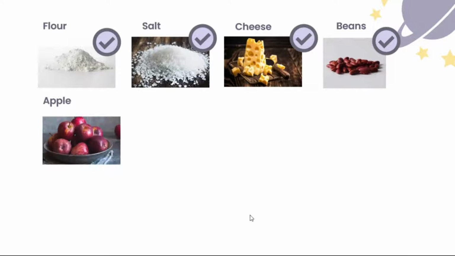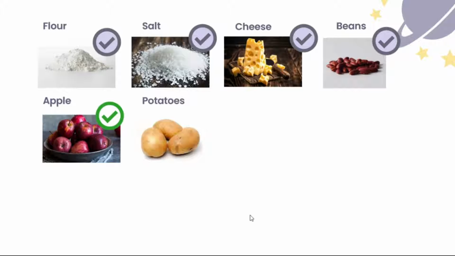Our next item, Gian. An apple. I believe apples can be counted, sir. Based on that picture, there are around 1, 2, 3, 4, 5, 6, 7, 8, 9, 10 apples, sir. But maybe there's more underneath. Okay, apples here are countable. In fact, Gian just counted them individually. So we have to mark it with a green check, meaning it's countable.